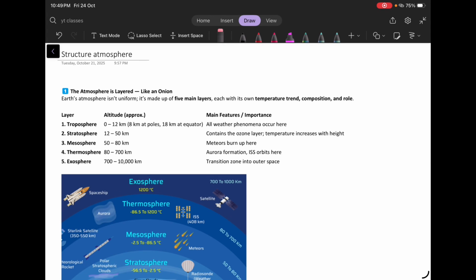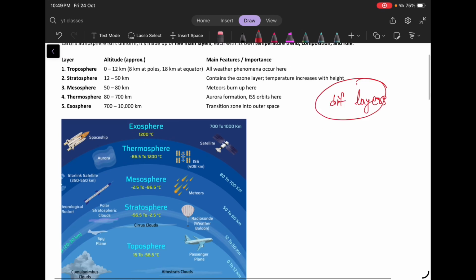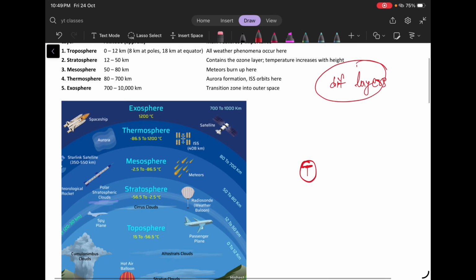So in this video I will explain to you the concept of the structure of the atmosphere. Actually, when we see the atmosphere, it is divided into different layers, right? Those layers are the troposphere, stratosphere, mesosphere, thermosphere and the exosphere.